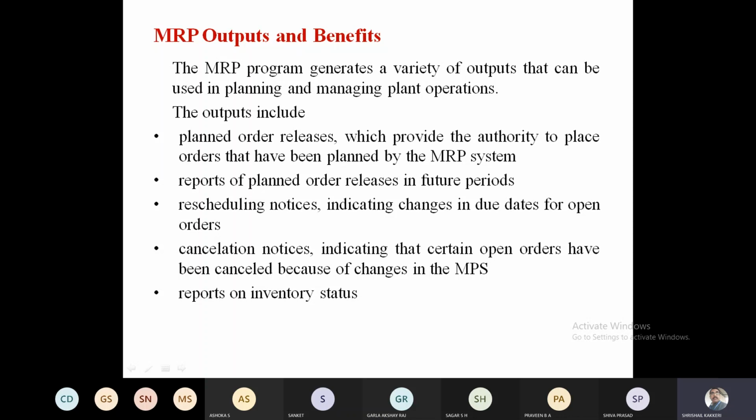So it is a main important resource for planning the materials, and then it gives you the expected period of release, when the plan can be executed and how many days it is required. Another one, it indicates the change in the due dates for the open orders.